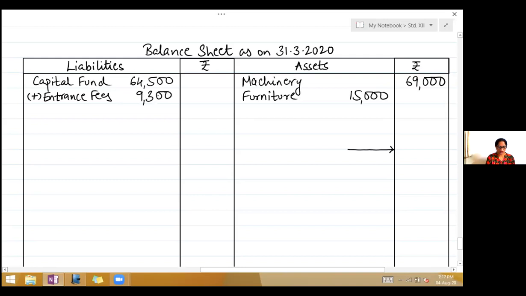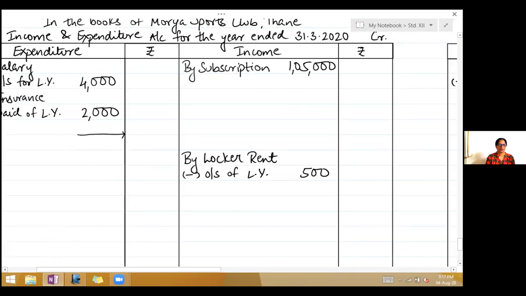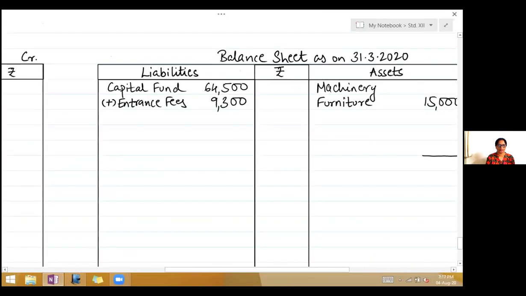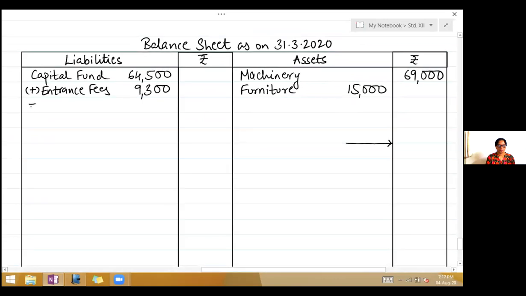Next is locker rent income. We have left that first line, so write by locker rent 1,500. Next, donations capitalized, so add it to capital fund. So write add donations 800.